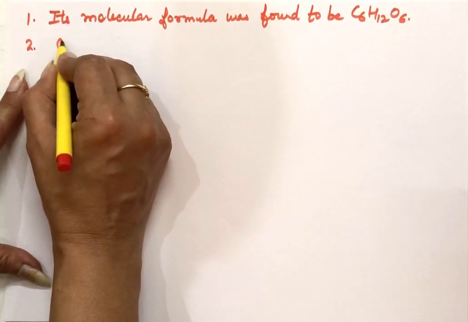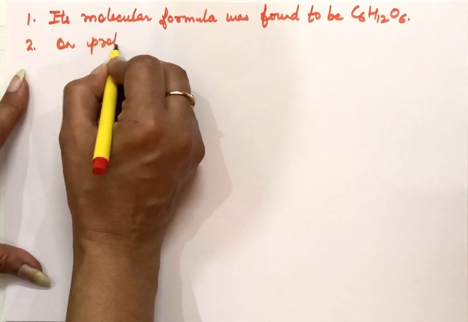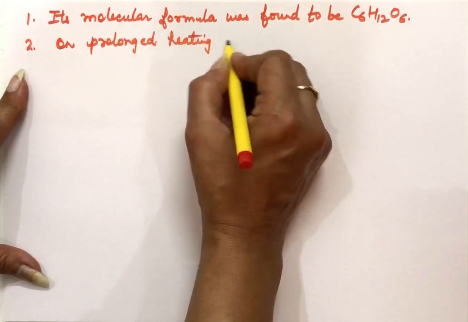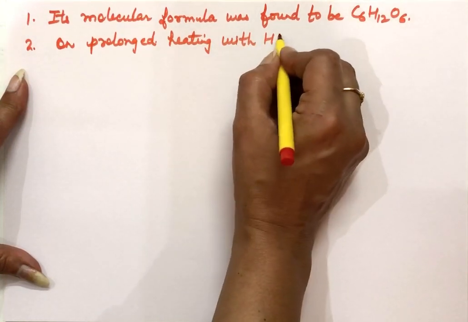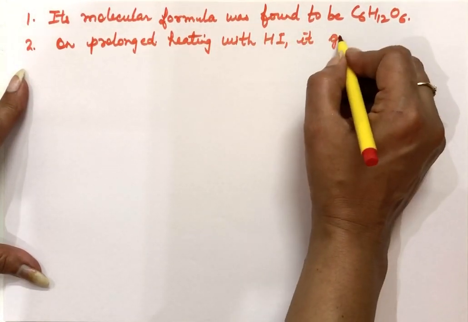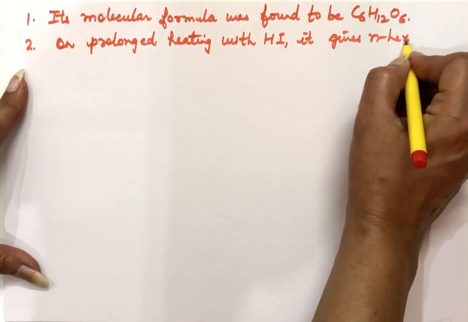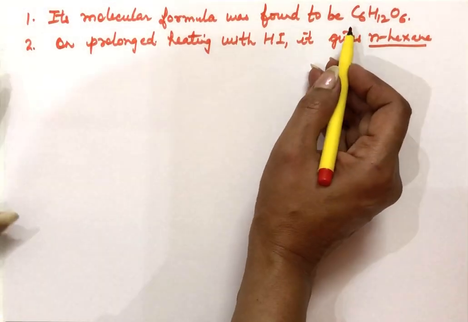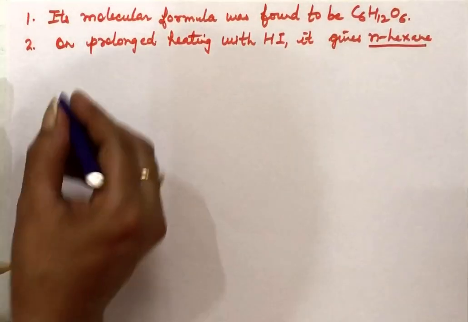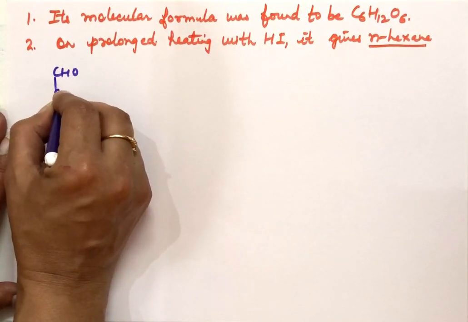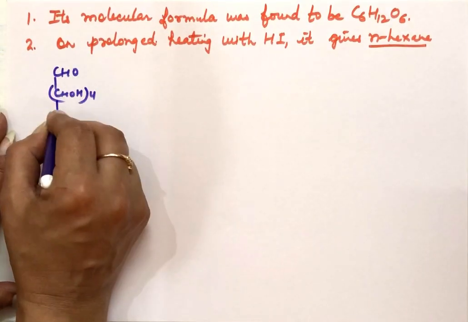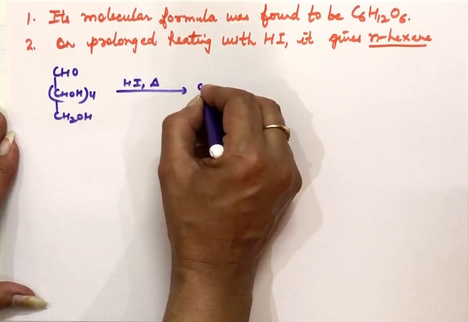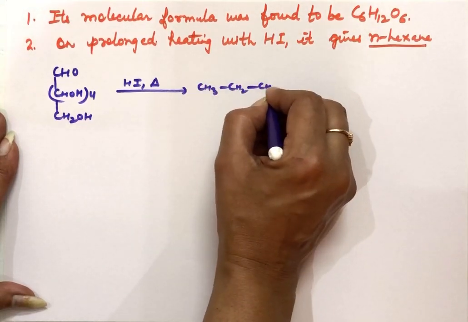The second thing is, when glucose was heated for a long time with HI, on prolonged heating with HI, it gives normal hexane. Normal hexane means all 6 carbon atoms are in a straight chain. That shows that even in glucose, all the 6 carbon atoms are in a straight chain. The reaction is like this. If we take this structure of glucose and react it with HI, prolonged heating, we will get normal hexane from this.